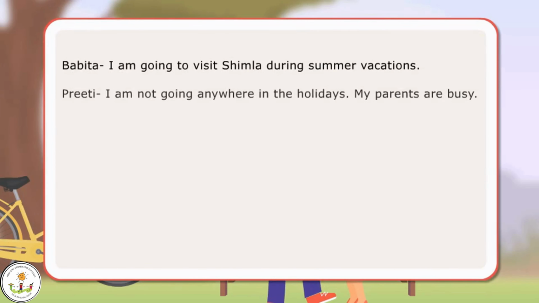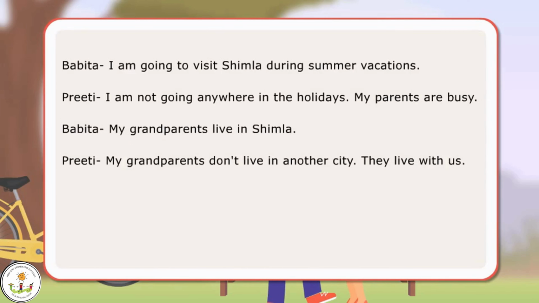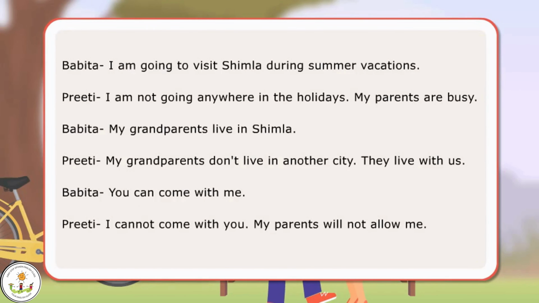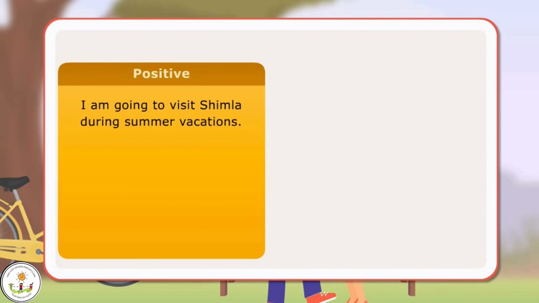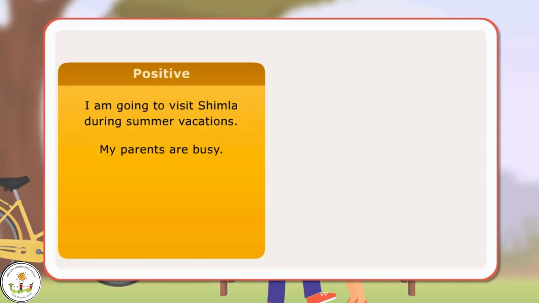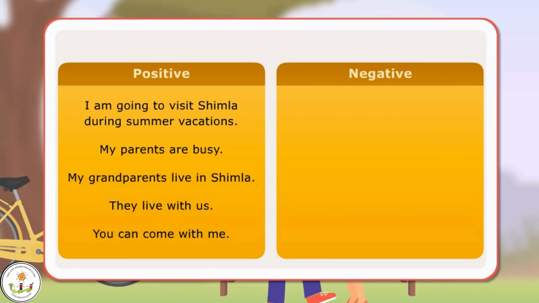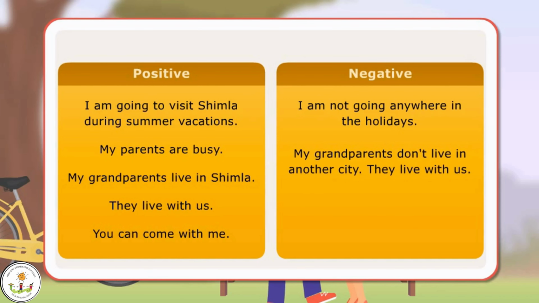In the dialogues, the girls have used several positive and negative sentences. These are examples of such sentences. Positive: I'm going to visit Shimla during summer vacations. My parents are busy. My grandparents live in Shimla. They live with us. You can come with me. Negative: I'm not going anywhere in the holidays. My grandparents don't live in another city. They live with us. I cannot come with you. My parents will not allow me.